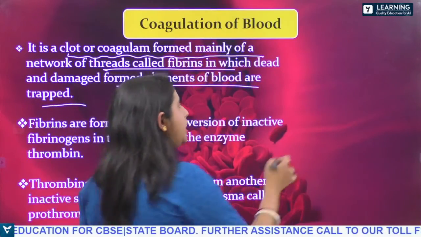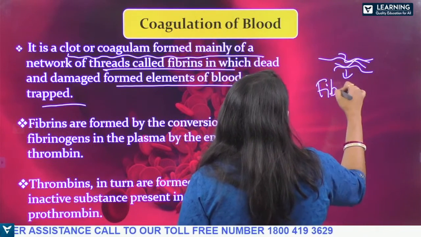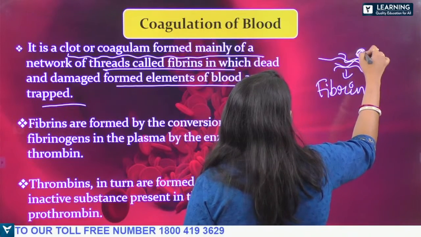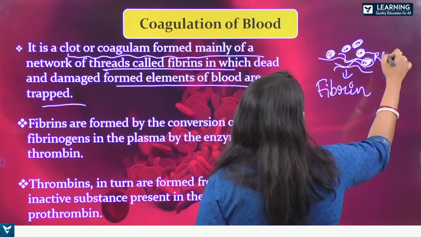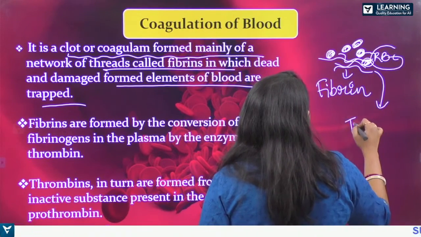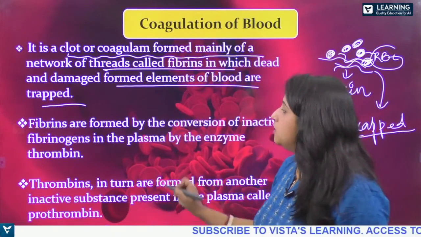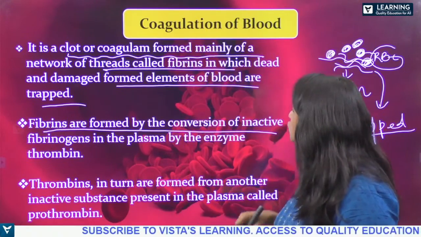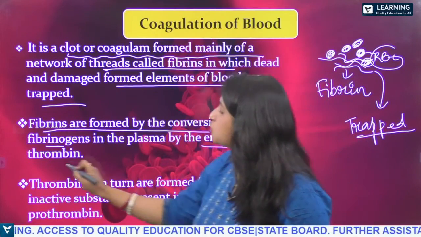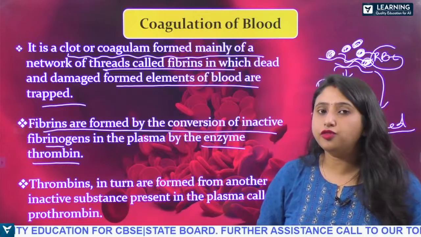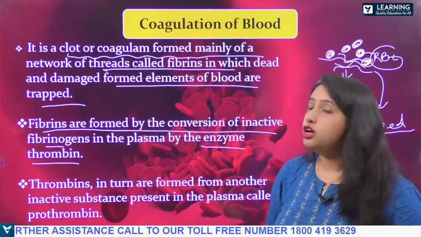These are thread-like structures, as you can see, which are called fibrin, in which the dead and destroyed RBC cells are trapped. Clear? Fibrins are formed by the conversion of the inactive fibrinogen in the plasma by the enzyme thrombin. So how are these fibrins formed? By the conversion of inactive fibrinogen with the help of the enzyme thrombin.